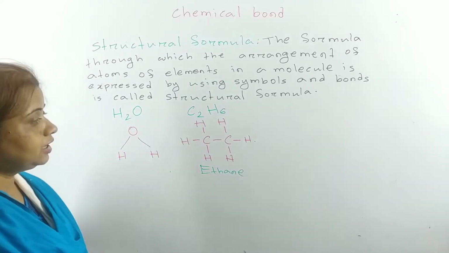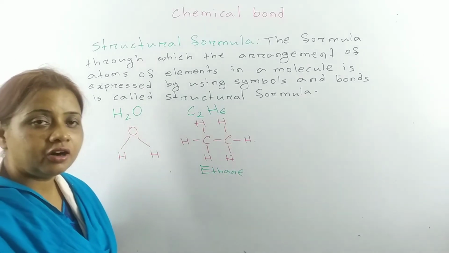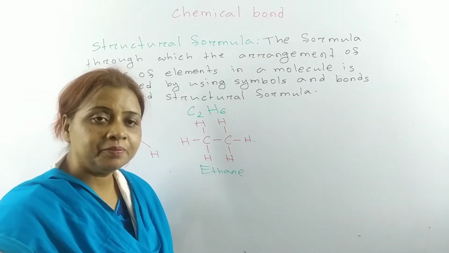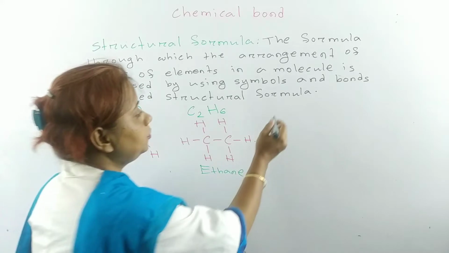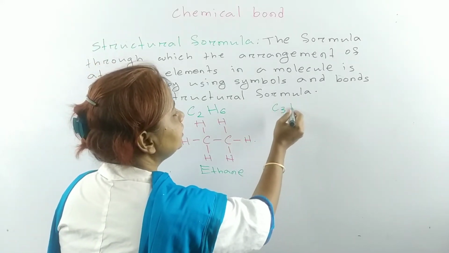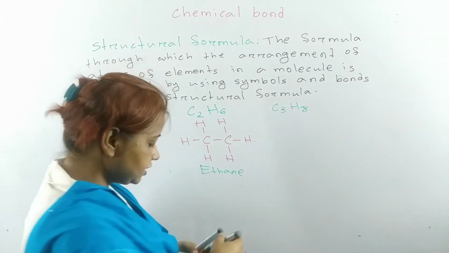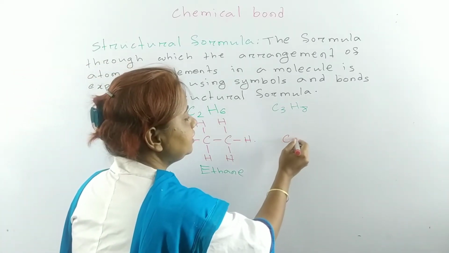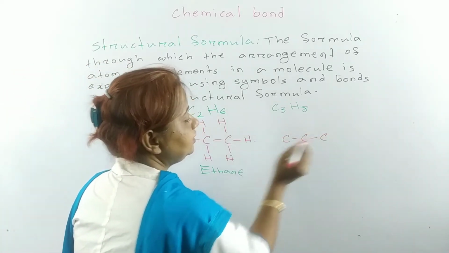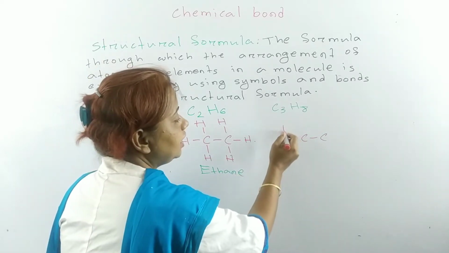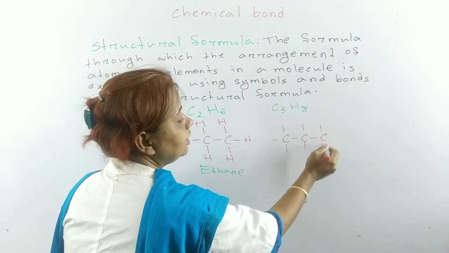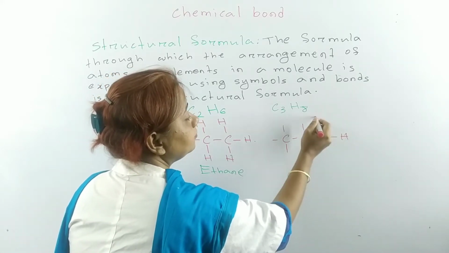Then come to the structural formula of propane. What's the molecular formula of propane? Can you say? The molecular formula of propane is C3H8. So, structural formula, how will you write? At first, you will make the carbon chain like this way, and each carbon atom will hold hydrogen atoms like this way.